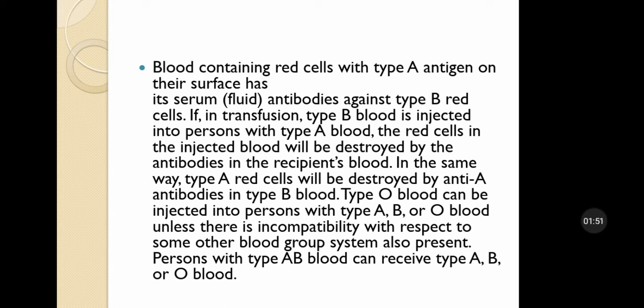Type O blood can be injected into a person with type A, B or O blood group, unless there is incompatibility with respect to some other blood group system also present. A person with type AB blood can receive any blood, that is type A, B or O blood. So the blood group O person is a universal donor and AB is a universal recipient.